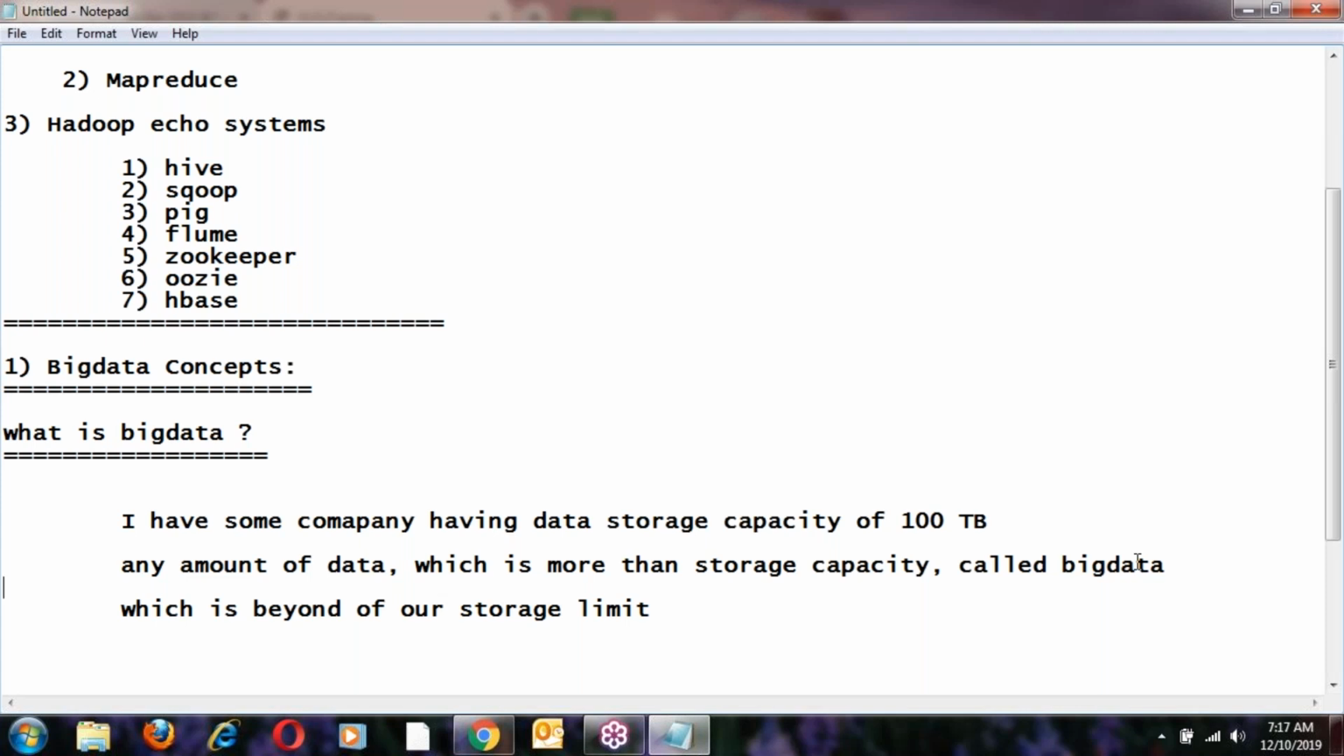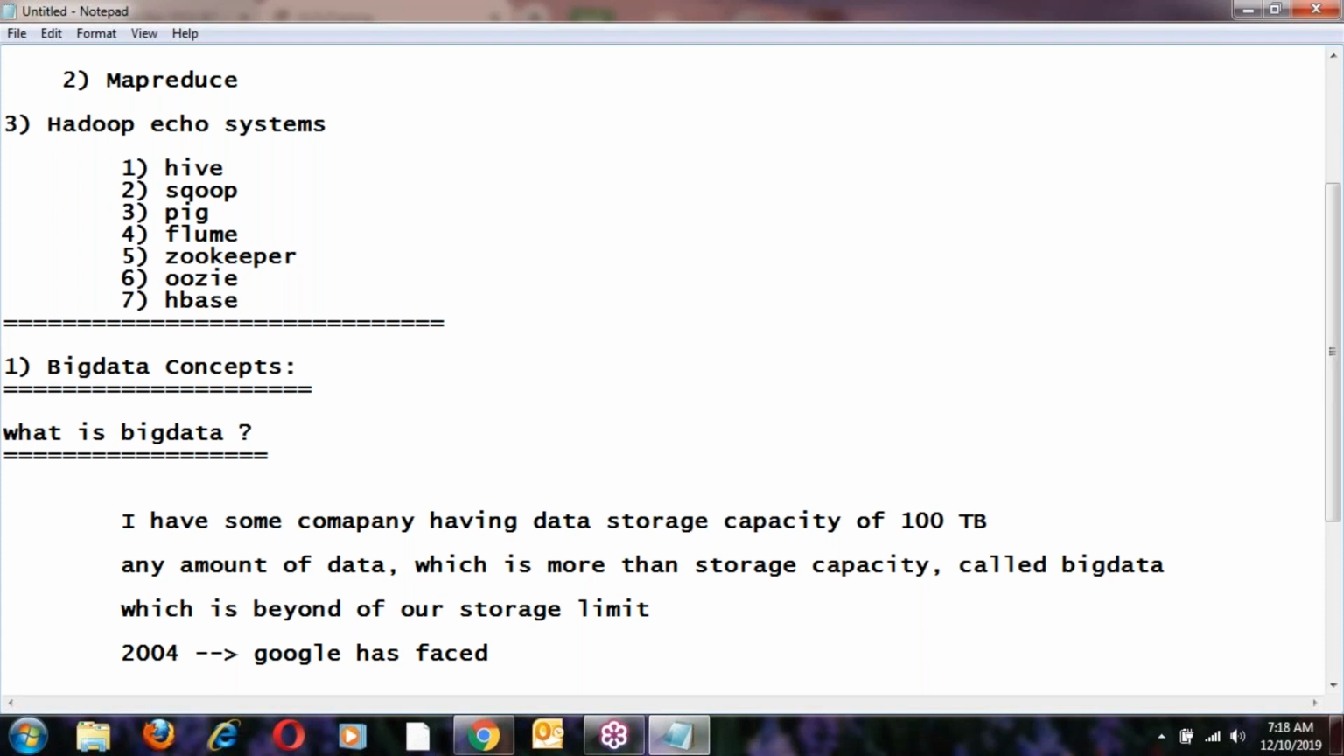Initially, Google faced the big data problem. In the year 2004, Google faced the big data problem for the first time. To overcome that, the development of Hadoop started. That history, the history of Hadoop, we'll discuss later.